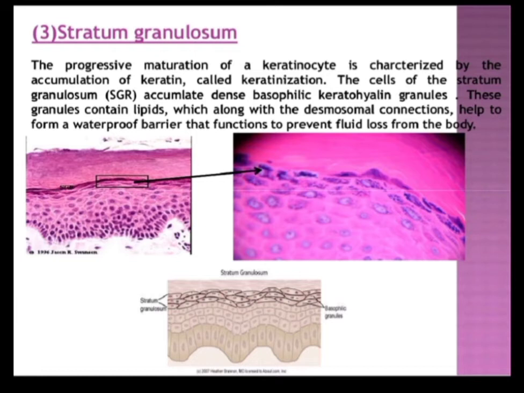by lysosomal enzymes. Consequently, the cells become dead before moving into the next layer. So the cells of the stratum granulosum also contain small granules which are known as the keratinosomes. These are actually the membrane coating granules.